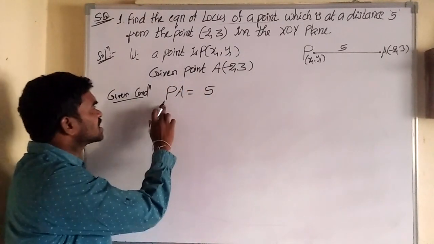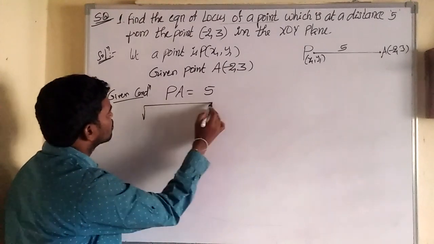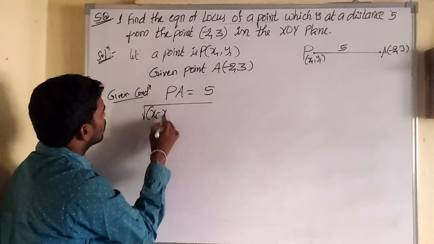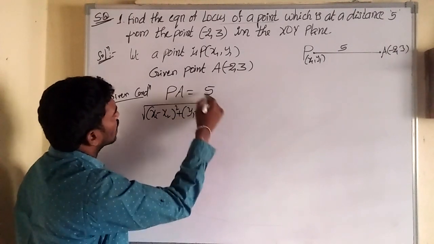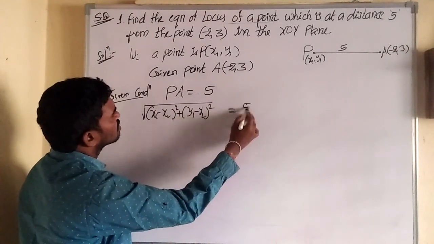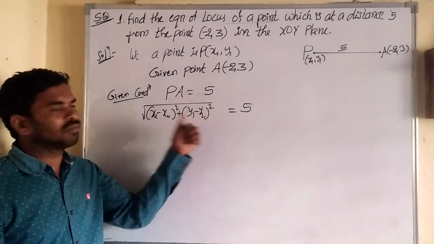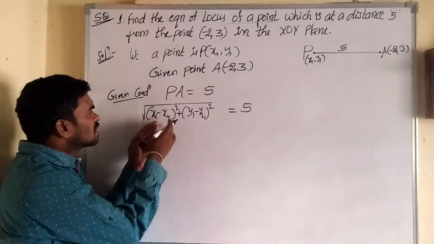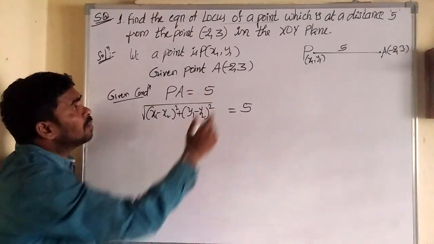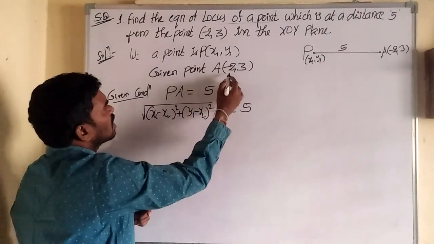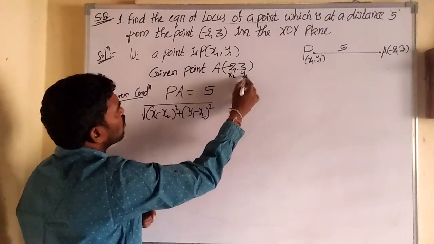What is the distance formula? Root of x1 minus x2 whole square plus y1 minus y2 whole square, equal to 5. I wrote the formula here. Next, substitute point P and point A in this formula. Point P is already taken as x1, y1 and point A is taken as x2, y2.